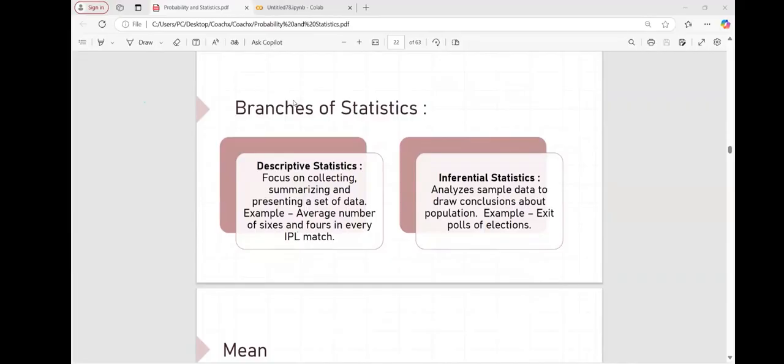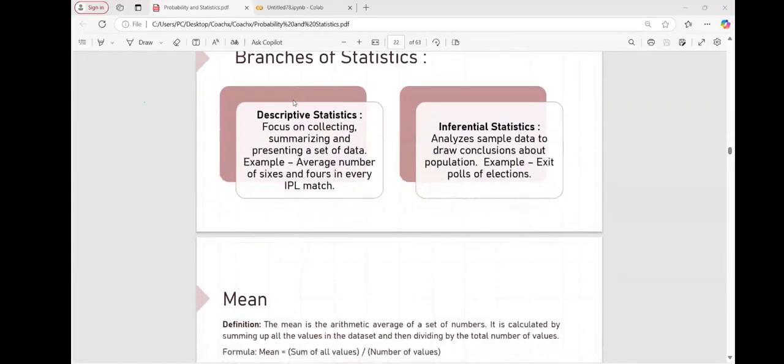The branches of statistics: the first is descriptive statistics, the second one is inferential statistics. What are they? Whenever we just focus on the collection or summarization of a set of data, that is just a description of your data. But if you are analyzing a sample of data to draw a conclusion, that is, insights about the population, we call it inferential statistics.